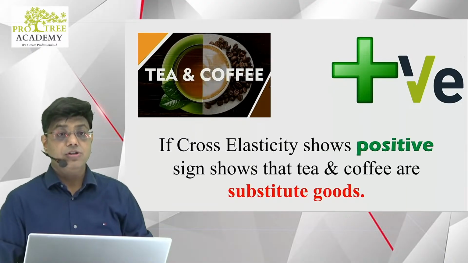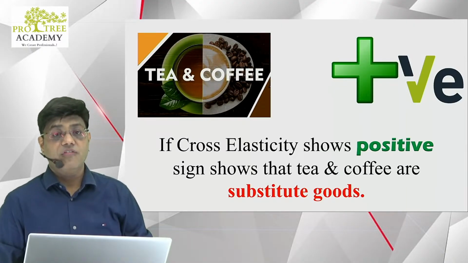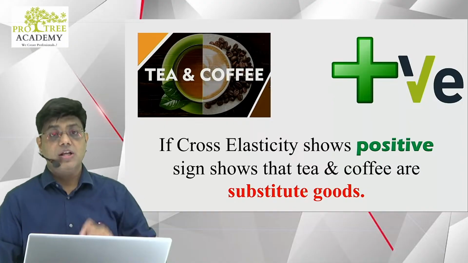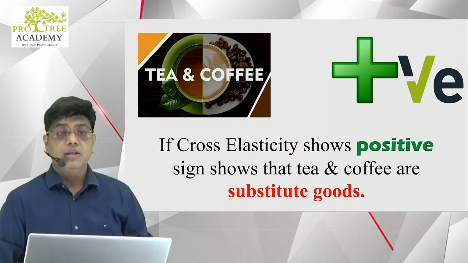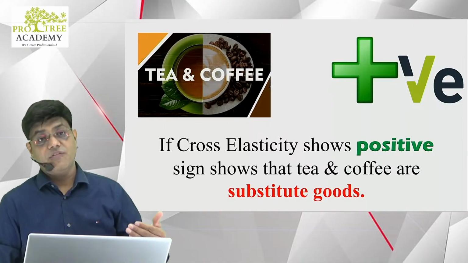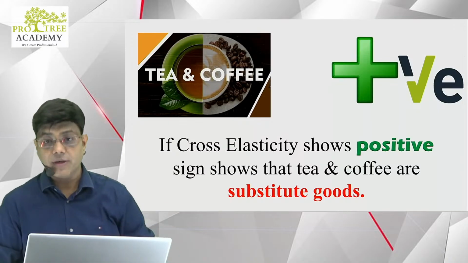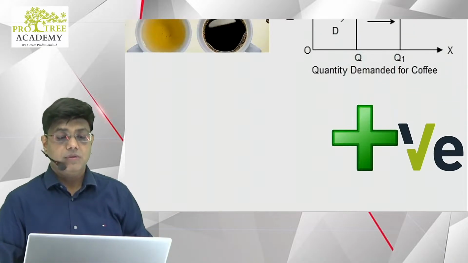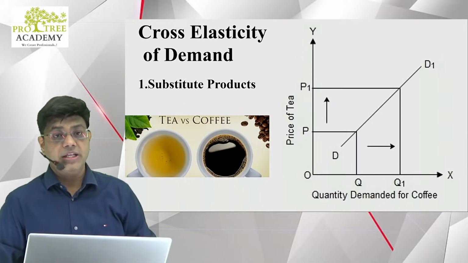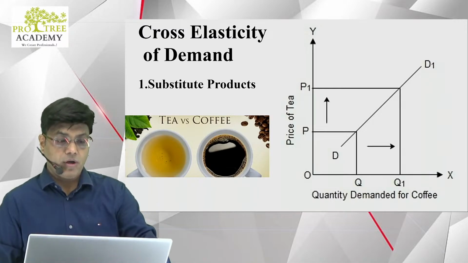The cross elasticity shows a positive sign that tea and coffee are substitute goods. If the price of tea increases, people will switch over to coffee. However much the price of tea increases, that much more quantity will be demanded of coffee.